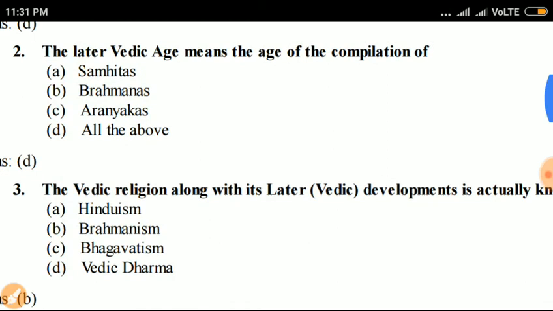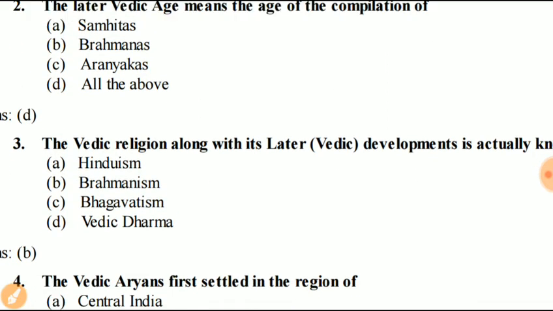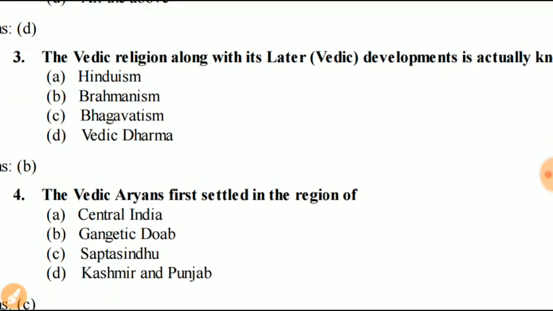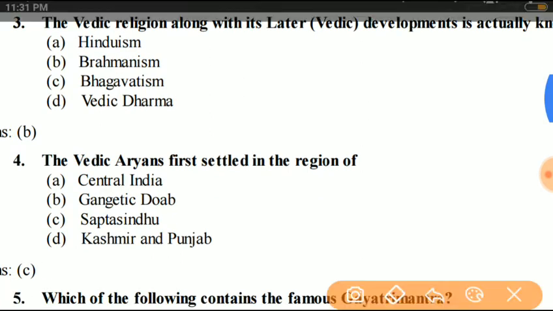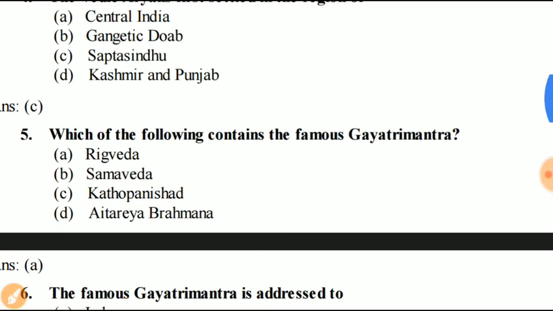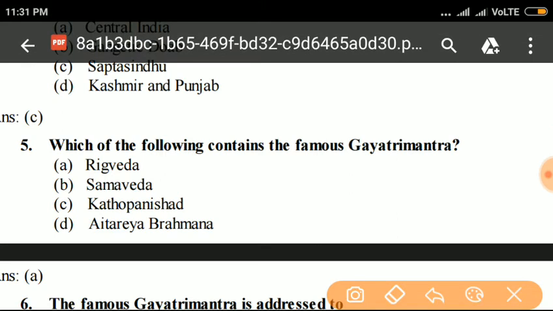Next, question 3. The Vedic religion, along with its later development, is known as Brahmanism. Question number 4. The Vedic Aryans first settled in the region of Saptasindhu, near Punjab. Next, question number 5. Which of the following contains the famous Gayatri Mantra?